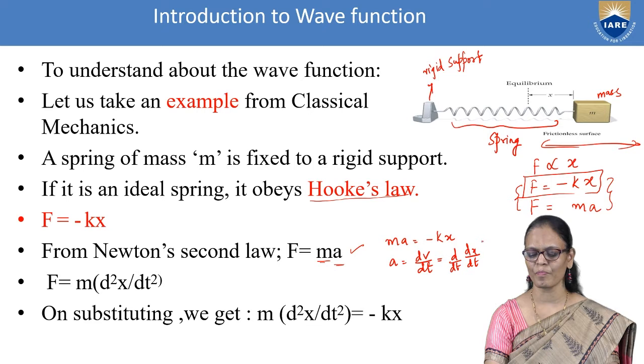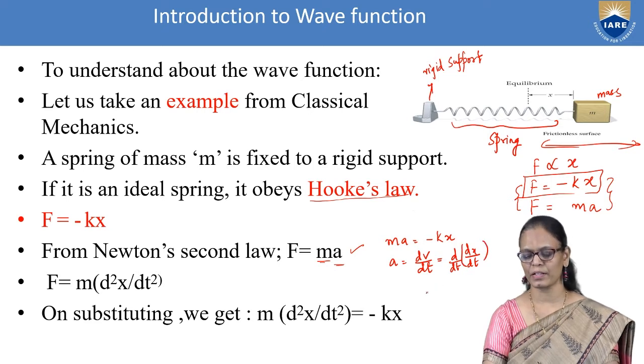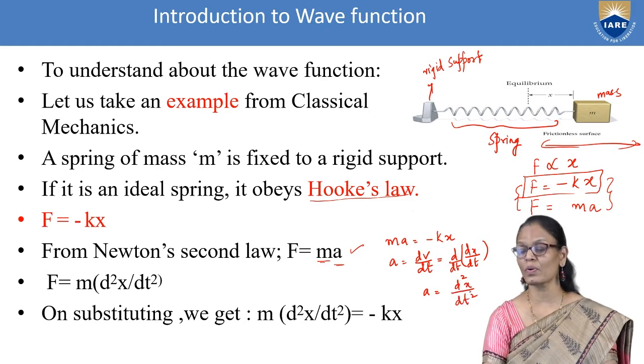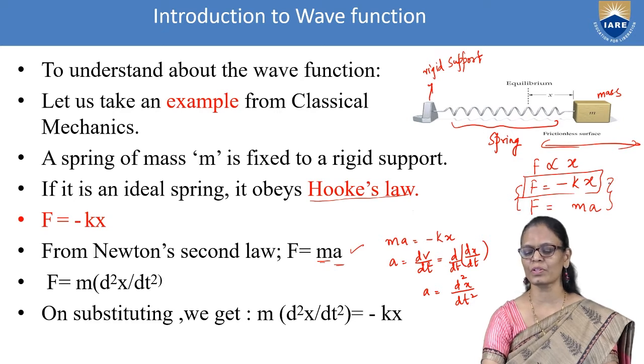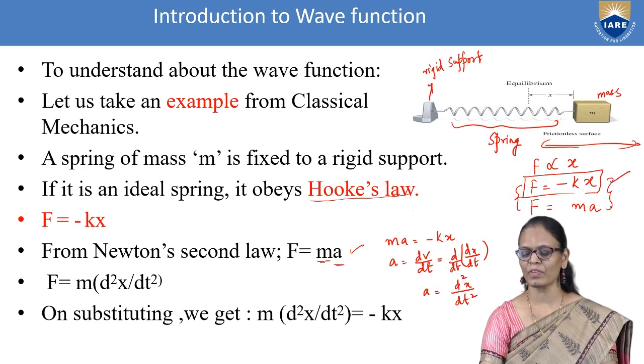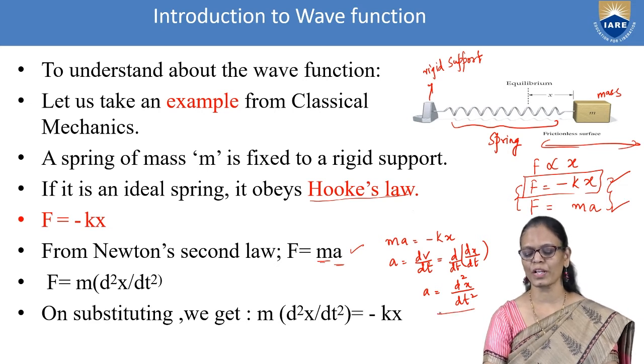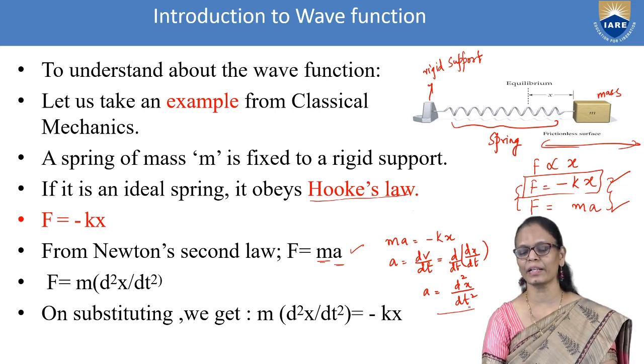Velocity is given by dx by dt. So a is equal to d square x by dt square. This is how you have to understand how we are writing the equations. We started with Hooke's law, then compared it with Newton's second law and substituted for a, d square x by dt square.